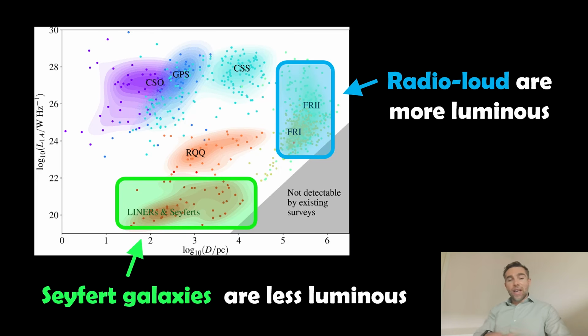Now you notice there, I've got another type of galaxy. There's various different types of galaxy here. And what this is denoting is their luminosity, their power output, as a function of their distance, essentially, and how we can actually detect those. So your Seyferts have got to be closer to us because they're emitting less energy. But the key thing here is that radio loud are more luminous, radio quiet are not. Again, it should be fairly obvious why that might be the case.